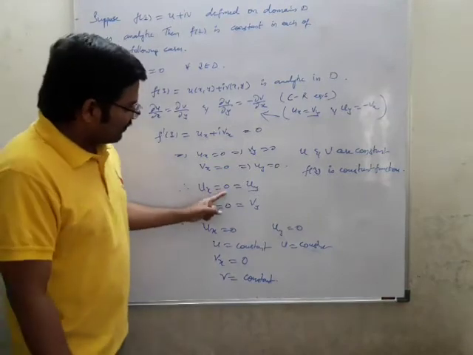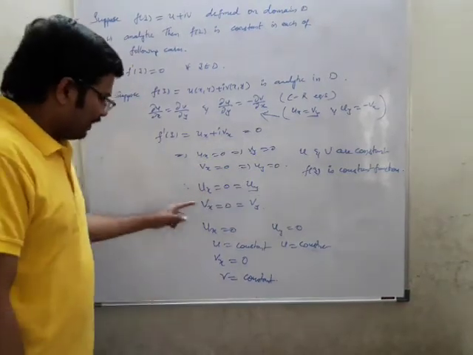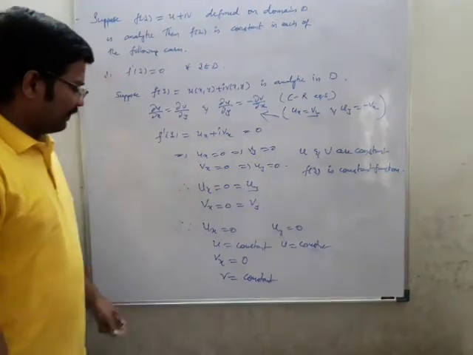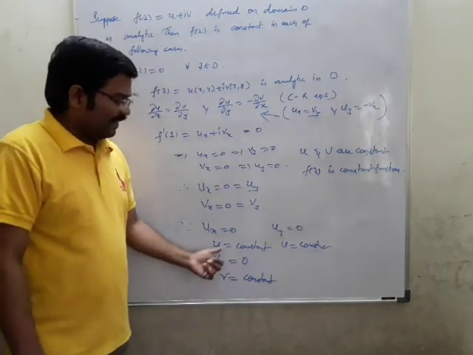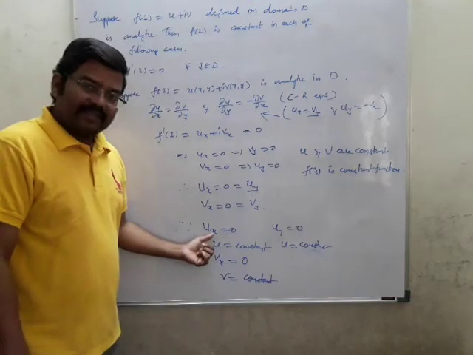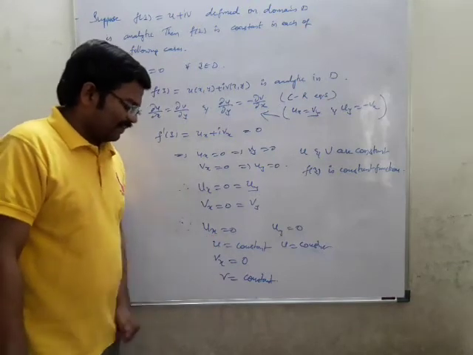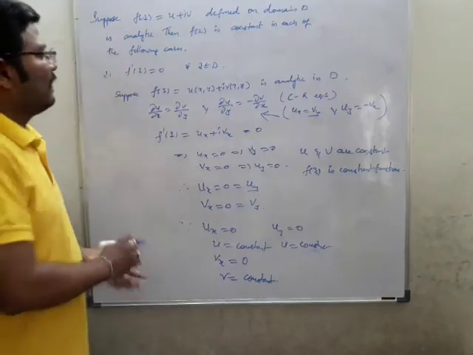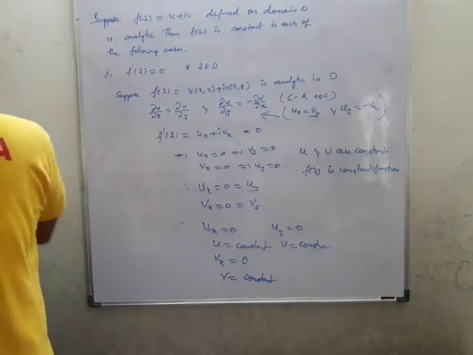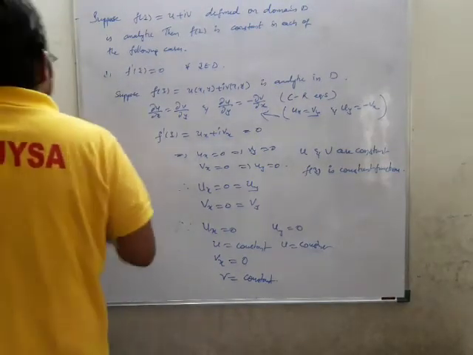So therefore ux equal to 0 as well as uy, and vx equal to 0 as well as vy. Taking ux equal to 0, u is nothing but constant. Integrating on both sides, the derivative and integral will get cancelled, so you will be getting a constant. In the same manner v is also constant, so u and v are constant in this case.